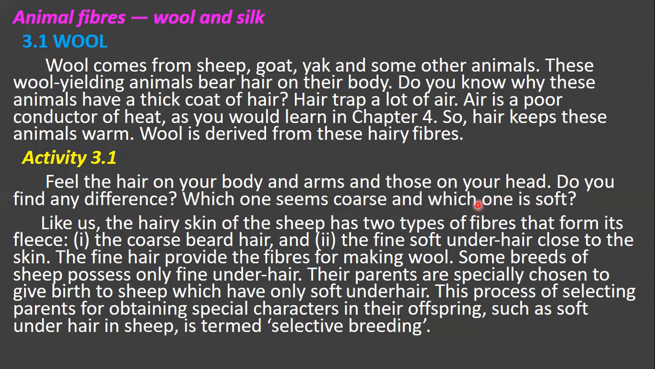The hair on the head you will feel soft, and those on your body and arms you will feel a little bit rough. And like us, the hairy skin of the sheep has two types of fibers that form its fleece, means hair. The coarse beard hair and the fine soft under hair close to the skin. First one is the coarse beard hair, means rough hair, and second one is the fine soft under hair close to the skin.